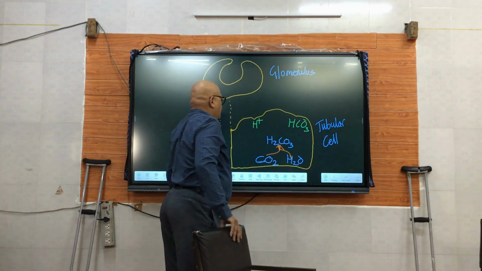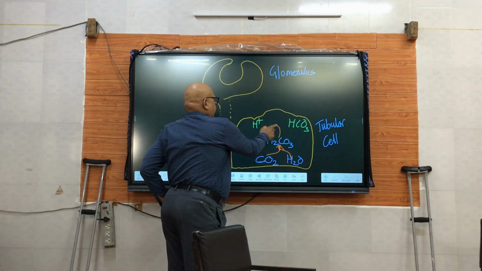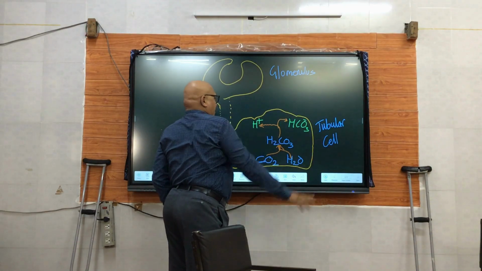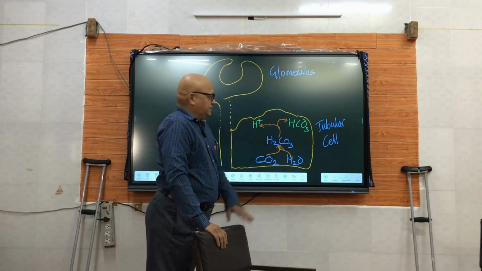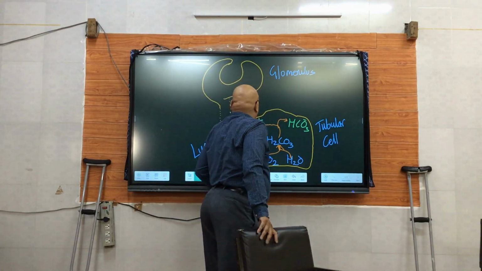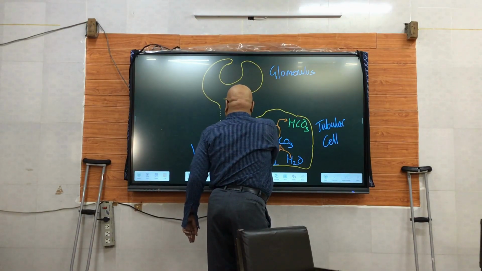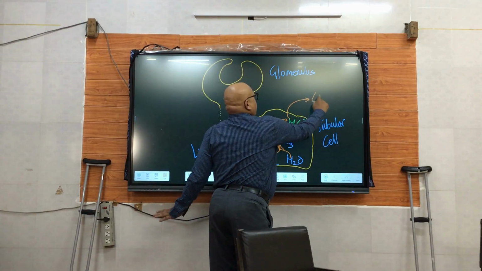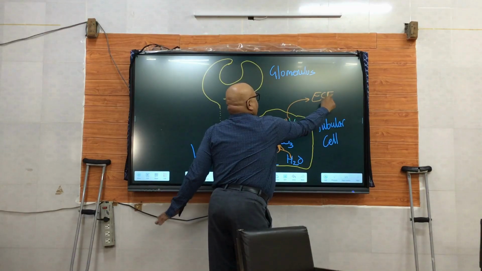And then H2CO3 is degraded to H plus and HCO3 minus, bicarbonate. The same enzyme does it. Now next step, H plus is going into the tubular lumen and bicarbonate goes to the extracellular fluid.